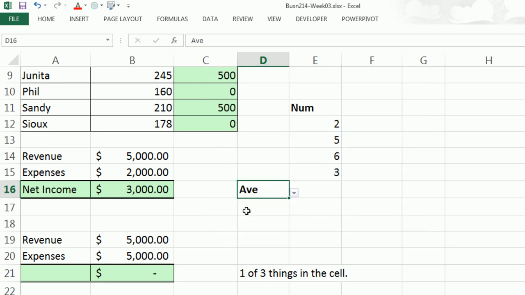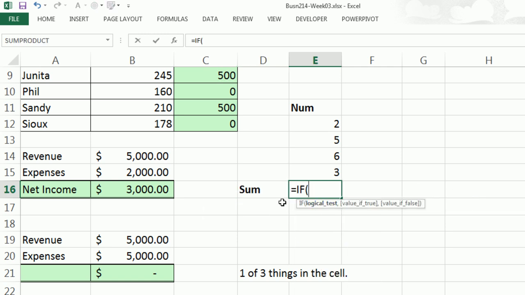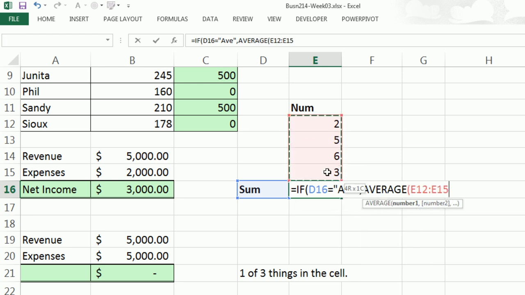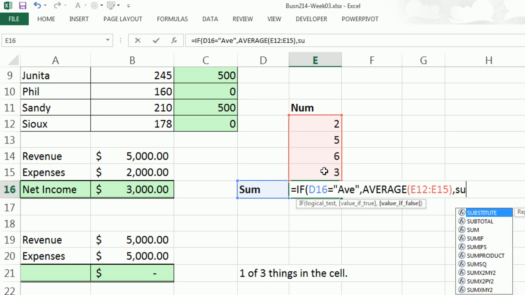So now we have our trigger, right? The user can just come over and click, and now we say equals if, and you could pick whichever one you want. You could either pick logical test, that equals sum, or you could pick that equals average. I'm going to say that equals, and in the formula, we have to put it in double quotes. Any text that's not a function name or defined name, or maybe a table name, you've got to put it in double quotes if you want it to work. If that's equal to average, then the true has to be the average function. Otherwise, sum.